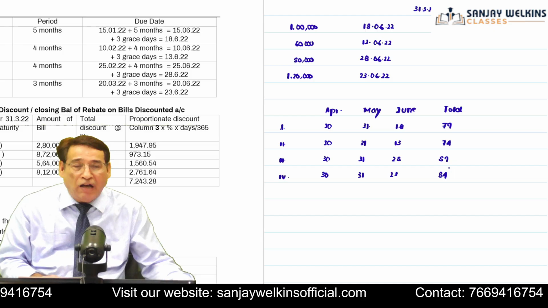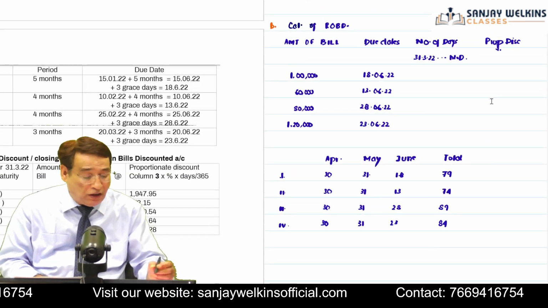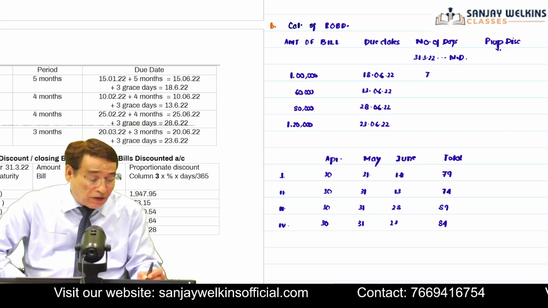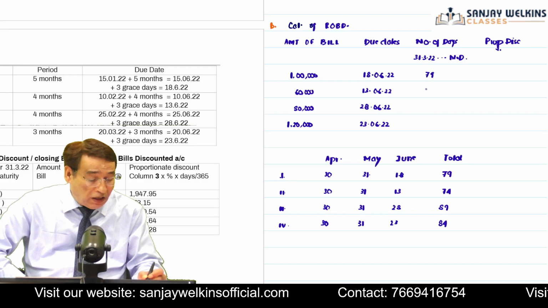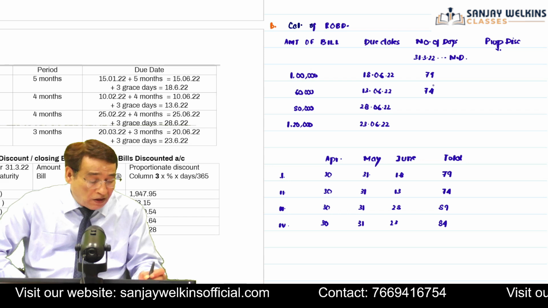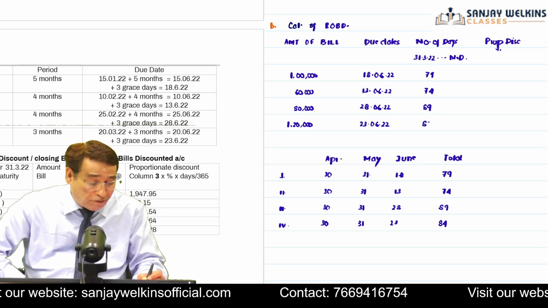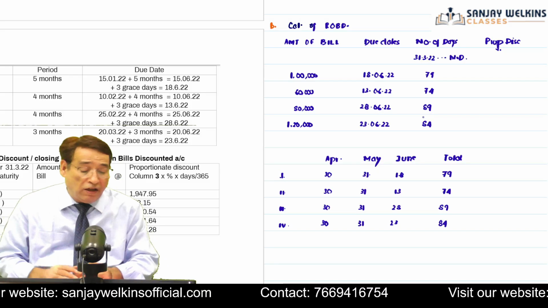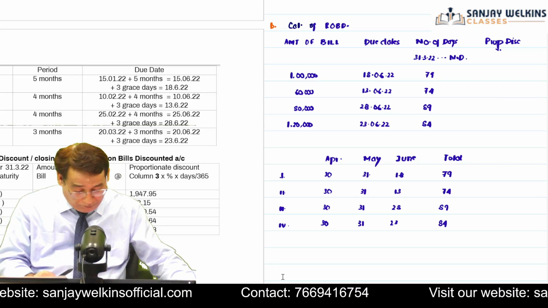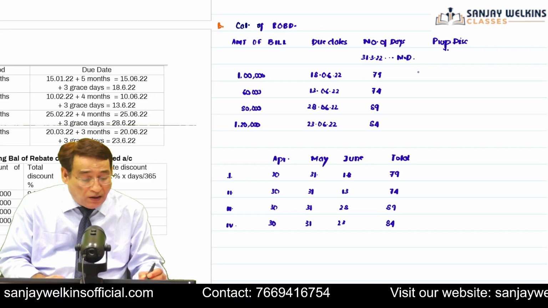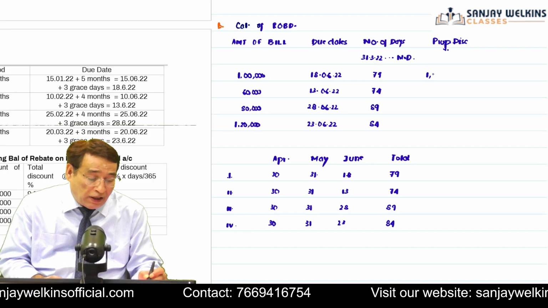So now we have the number of days from the end of the year till the maturity dates. That is equal to 79 days. Then we have 74 days, then we have 89 days, and finally we have 84 days. Now we are in a position to compute the proportionate discount. In order to compute the proportionate discount, the amount of bill is equal to 1 lakh. You will write 1 lakh.